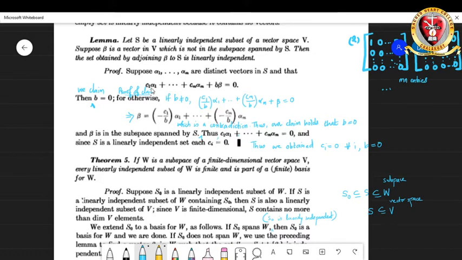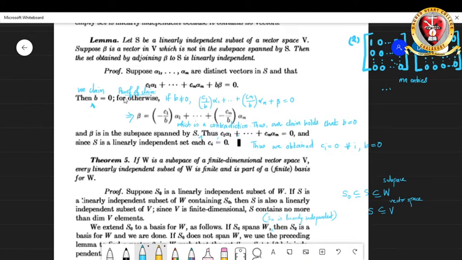So for that, we are assuming that C1 alpha 1 plus etc. plus Cm alpha m plus B into beta is equal to 0. We have to prove that C1 is equal to 0, C2 is equal to 0, etc., Cm is equal to 0, B is equal to 0. That is our aim. So we claim that B is equal to 0.